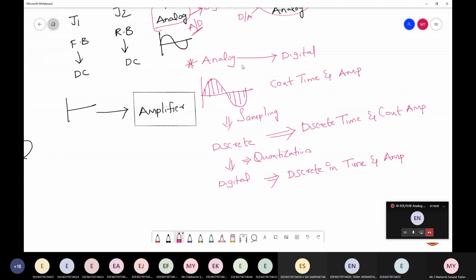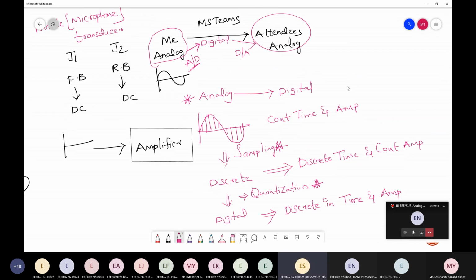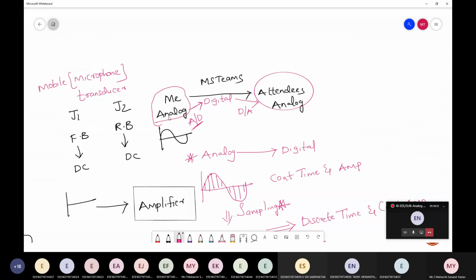How will you convert analog to digital? I need to do sampling first, followed by quantization. If sampling is done, the analog signal is converted to discrete. If quantization is done, this discrete will be converted to digital. And communication takes place in this manner: A to D conversion followed by D to A, where you can consider this as the transmitting end and this as the receiving end.